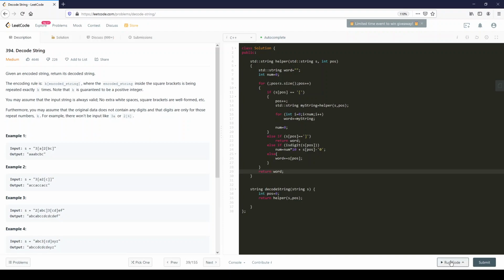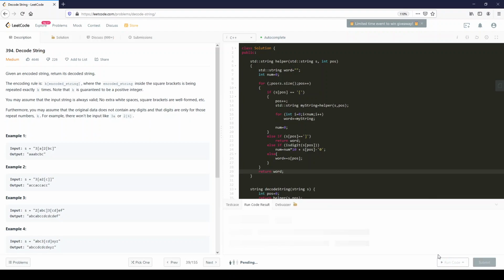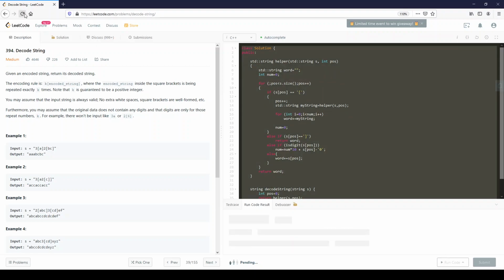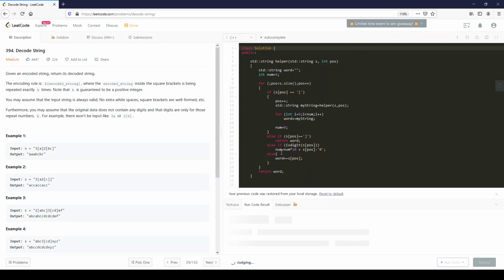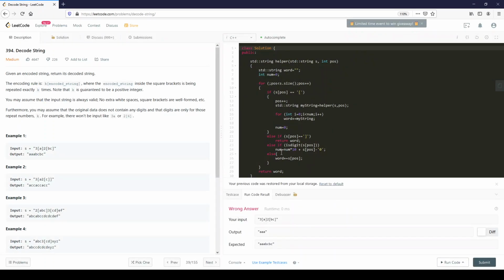So does this work? It's taking an inordinate amount of time. When it does that, I just select everything and hit refresh. So LeetCode very often has these kind of strange moments. Let's run the code over here. It gave AAA over here. Could this be because of my not incrementing over here?